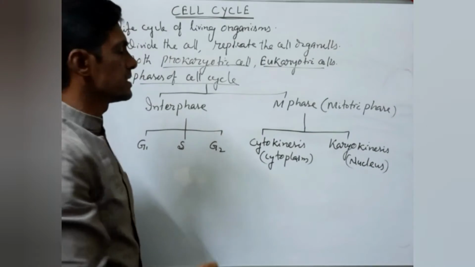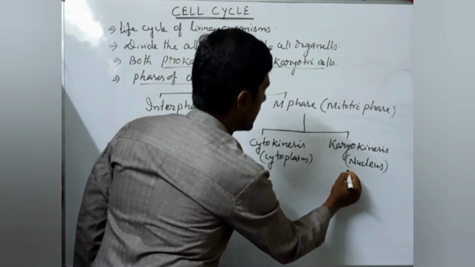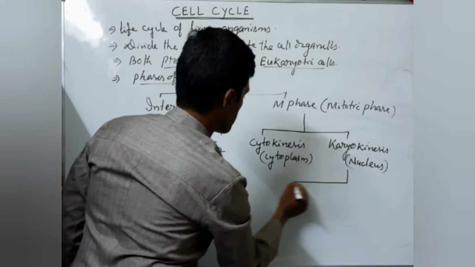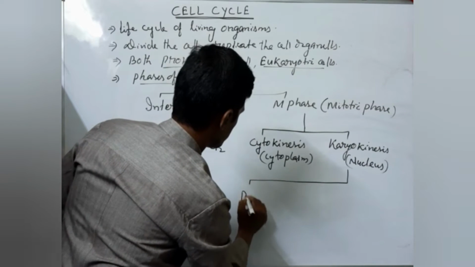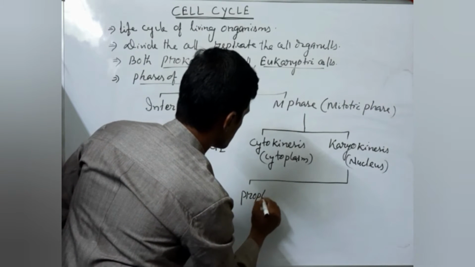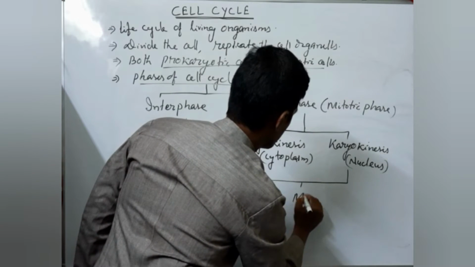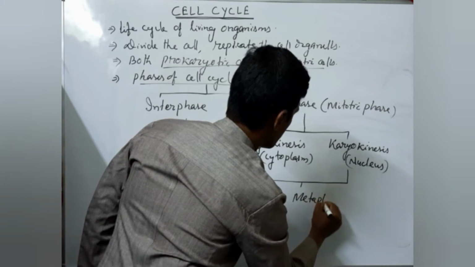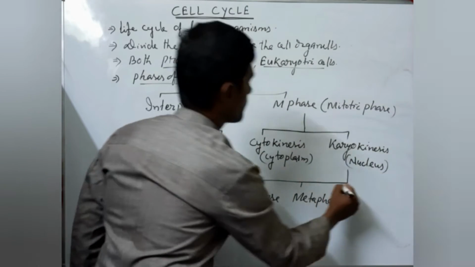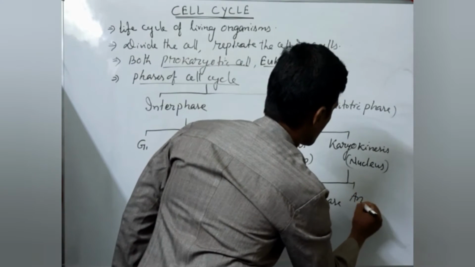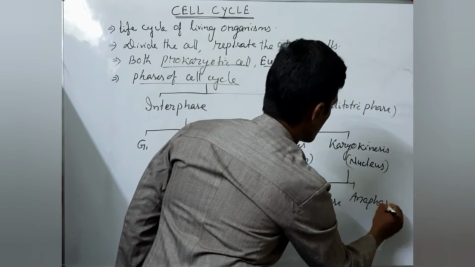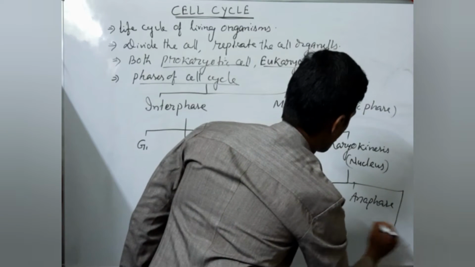This karyokinesis is again subdivided into prophase, metaphase, anaphase, and last is called telophase.